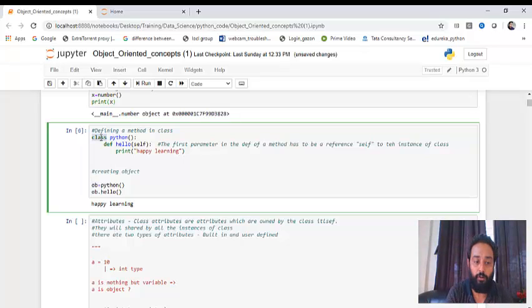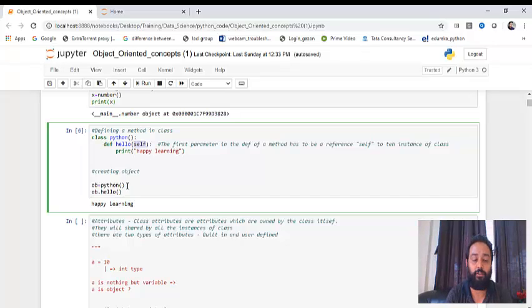I've used the keyword class, then Python, then two small brackets, opening and closing, and then I've defined a method here. In the earlier class, I had not defined any method. Here I'm defining a method. When we created functions, functions used to take a few arguments. Here also the same thing happens. We'll see what exactly this self is. I'll come to this. Just understand that this is an argument that is being passed to that particular method. So I've created a method called hello, def hello. I'm passing an argument called self, and then I'm printing happy learning.